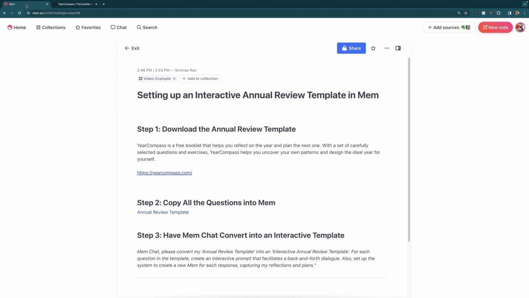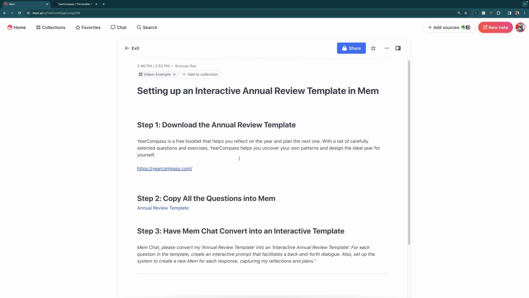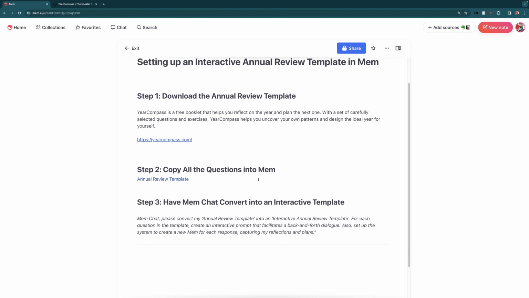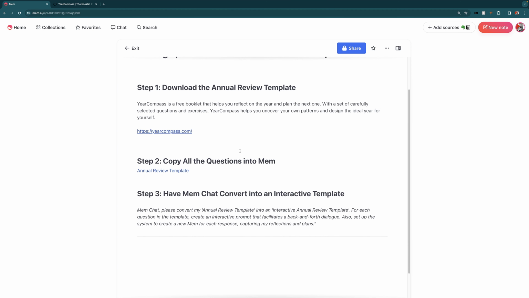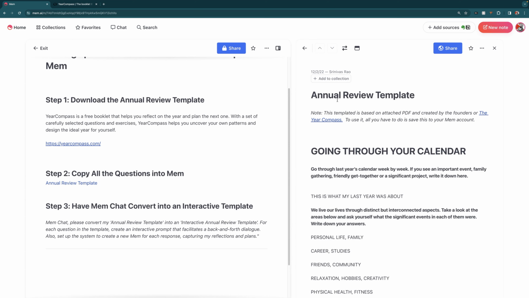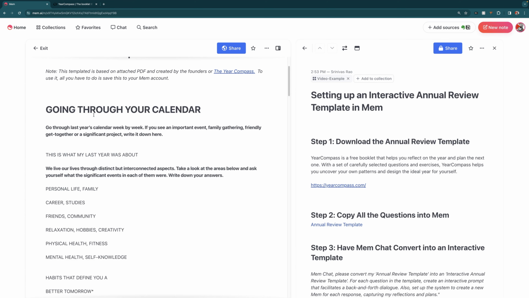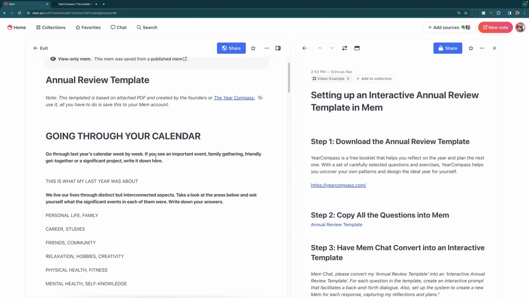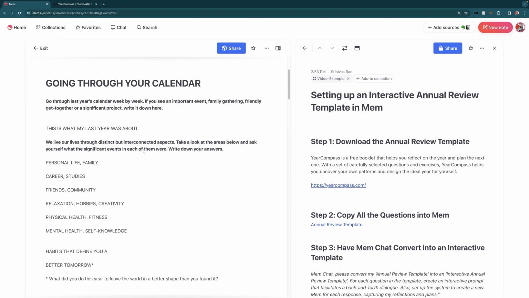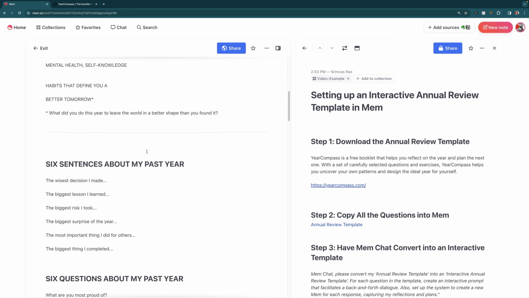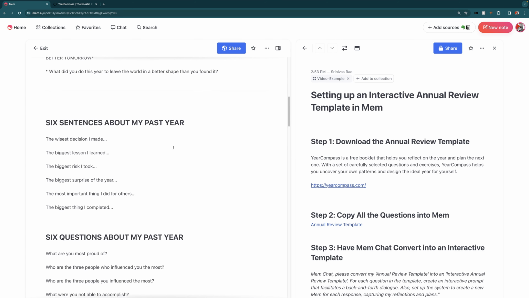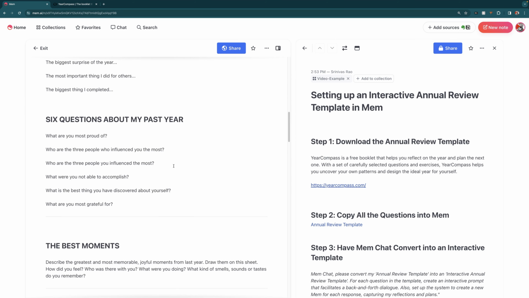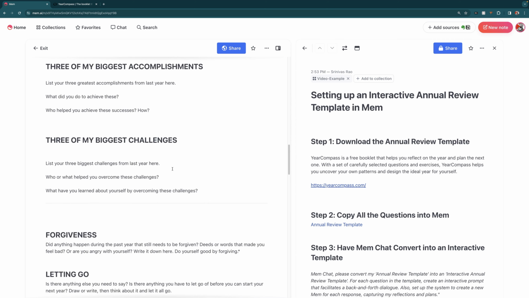So the first step is to actually download the digital version of this annual review template. And then you're going to want to copy all of the questions into Mem. Basically what I did was I took the PDF of the Year Compass and I brought all of the different questions inside of it into Mem and created an individual Mem for doing this.